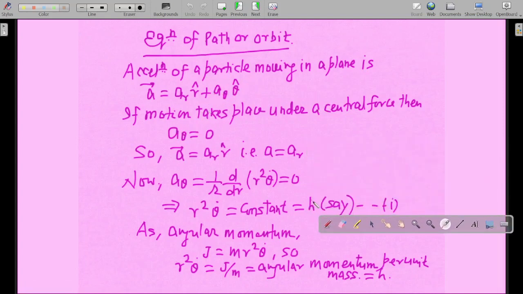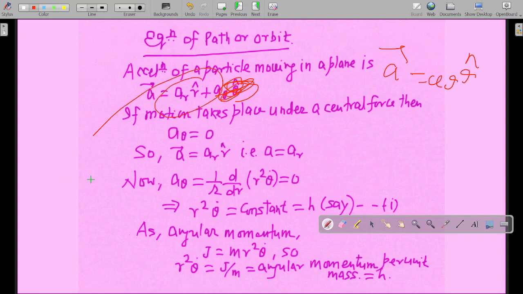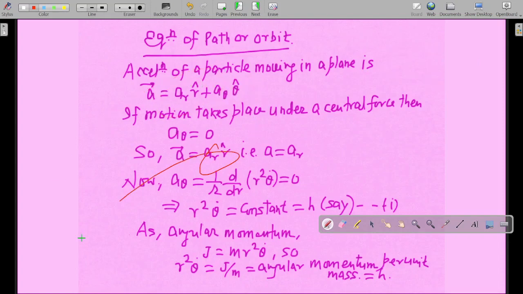Now the a vector equals ar r hat, so a will be equal to ar. This is quite a common sense thing, because the a vector points in the r hat direction. You can see that this particular quantity yields 0, so it vanished, and that's why this remained.